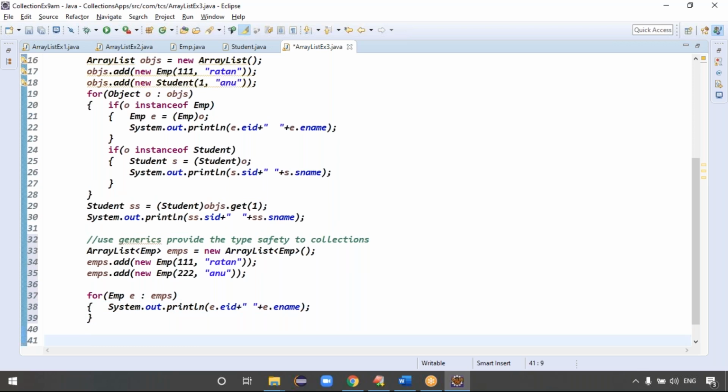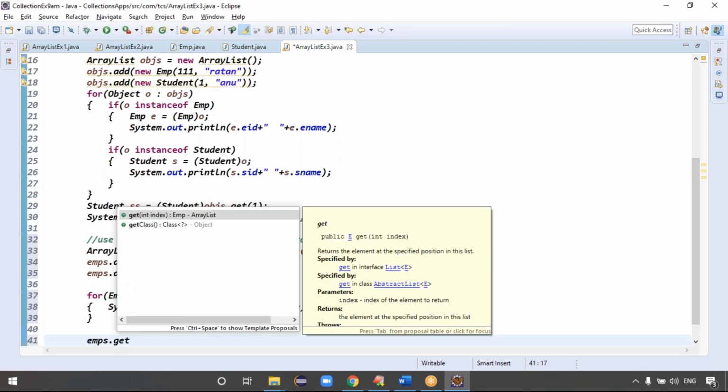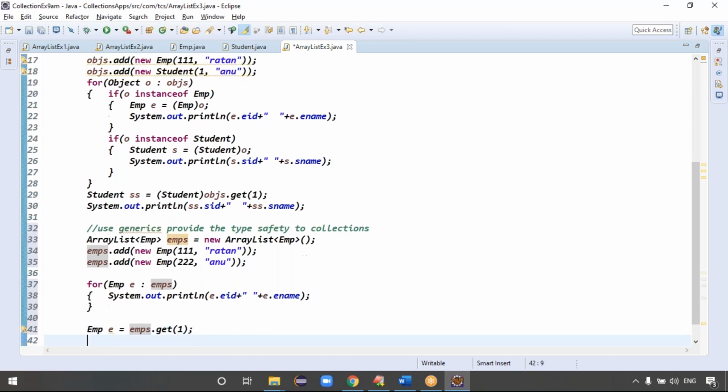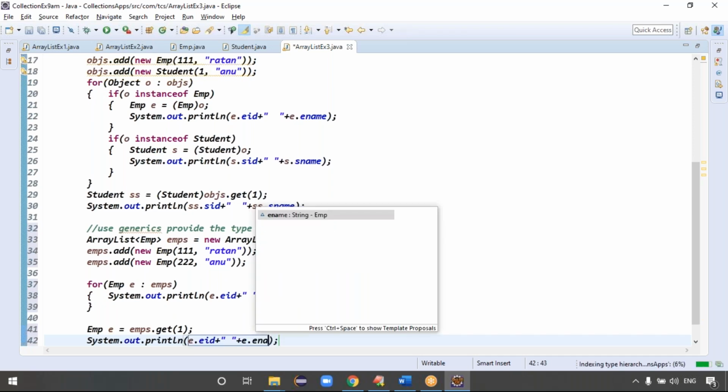Even emps dot get: get of first element is what? Emp. Get of 66th element is what? Emp. Get of 99th element also what? Emp, right? That's why, without any type conversion, can I store the Emp object like this? Emp e. Yes or no? This is the output: e dot eid, some space, plus e dot ename, right?